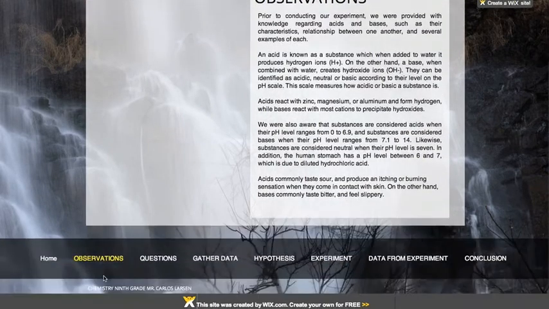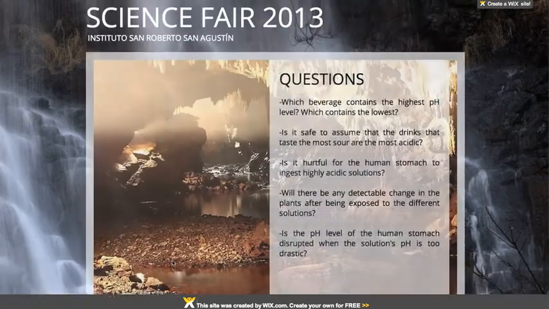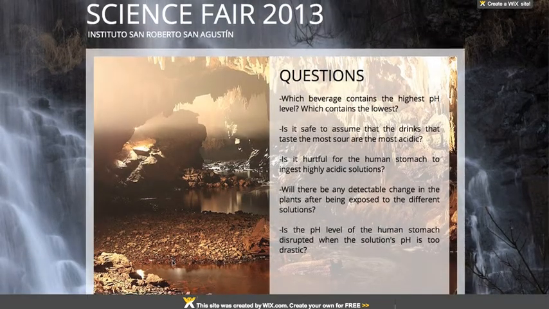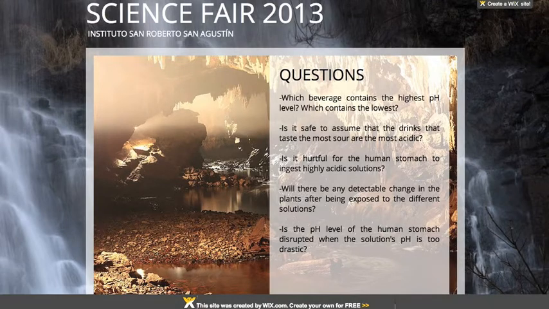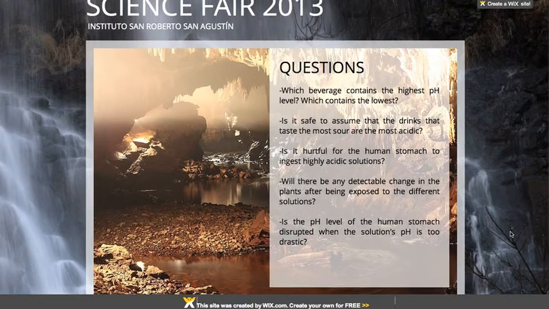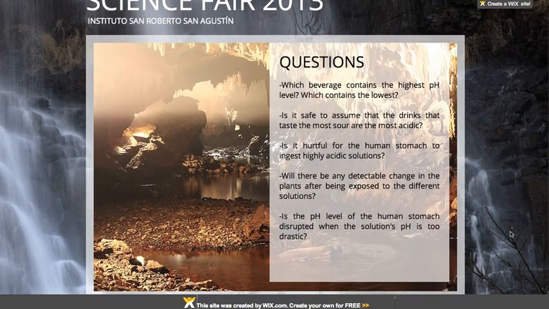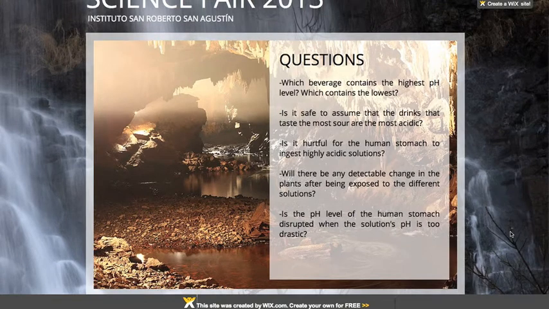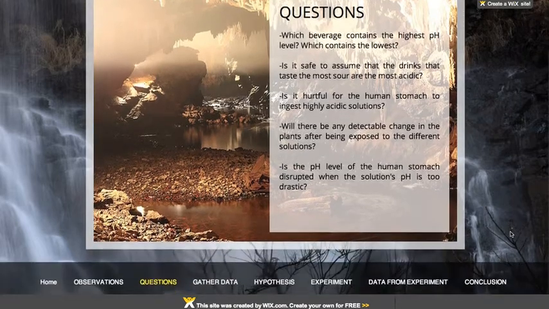Now let's move on with the questions. We were able to produce questions to the project, which are: which beverage contains the highest pH level, which contains the lowest? Is it safe to assume that the drinks that taste the most sour are the most acidic? Is it hurtful for the human stomach to ingest highly acidic solutions? Will there be any detectable change in the plants after being exposed to the different solutions? Is the pH level of the human stomach disrupted when the solution's pH is too drastic? Now let's move on with gathering data.